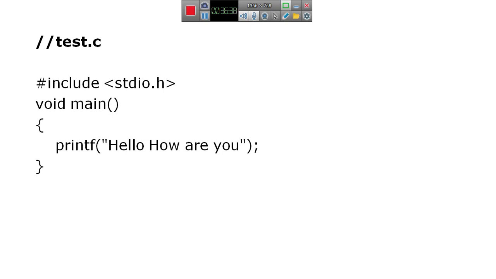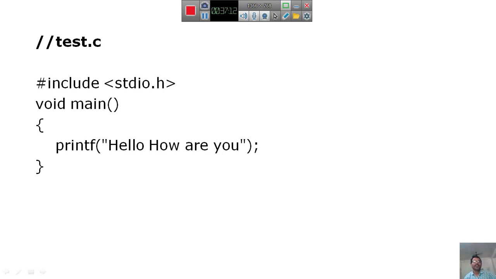That is printf hello how are you. It means that when you execute this program, the output is shown on the standard output device, that is the monitor. It displays the text hello how are you.